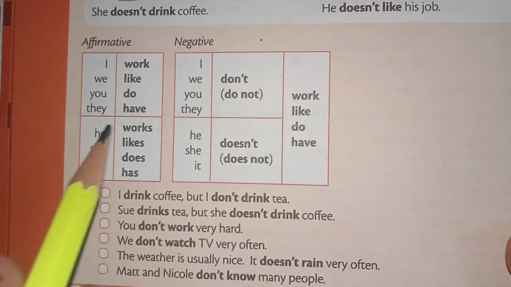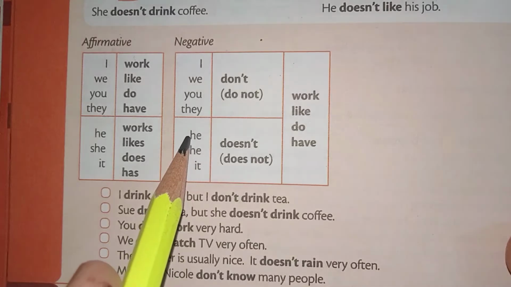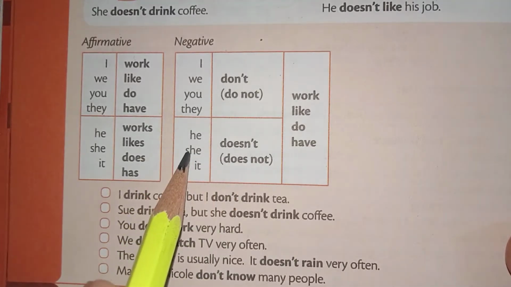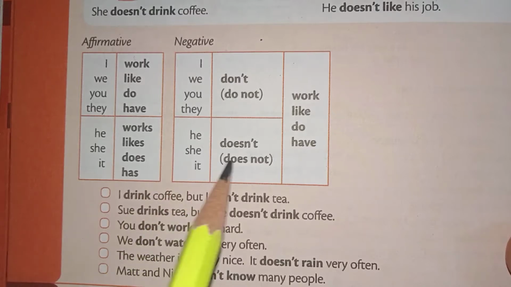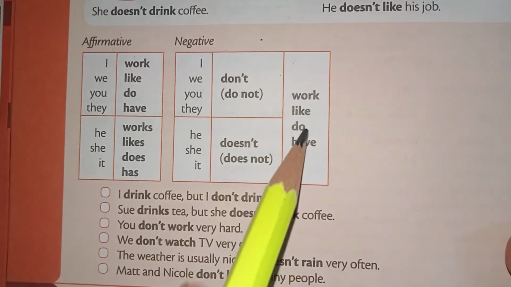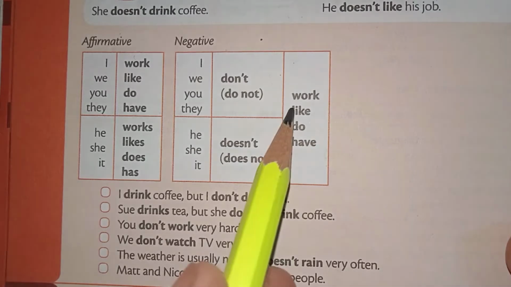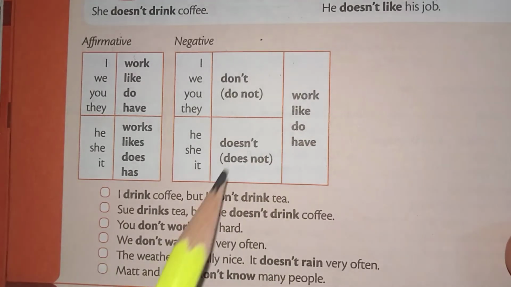And with these subjects we have the negatives: he doesn't, she doesn't, it doesn't. Then you have to put at the end of the sentence these common verbs: work, like, do, have.